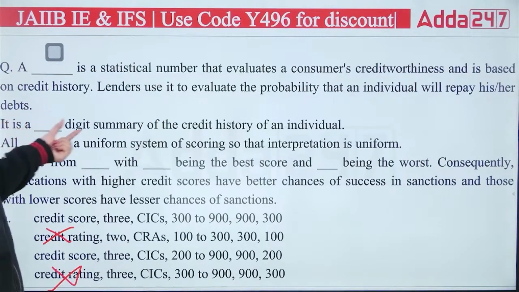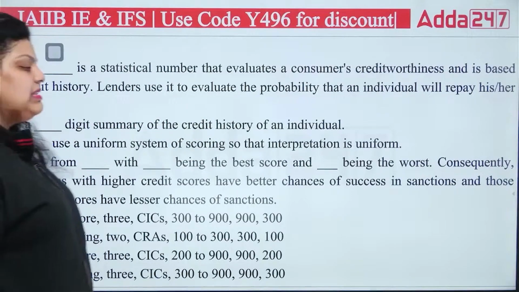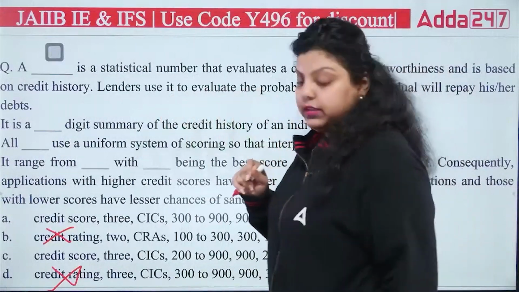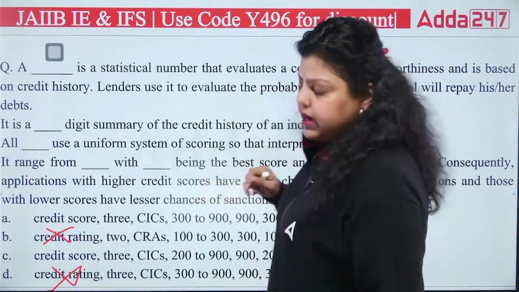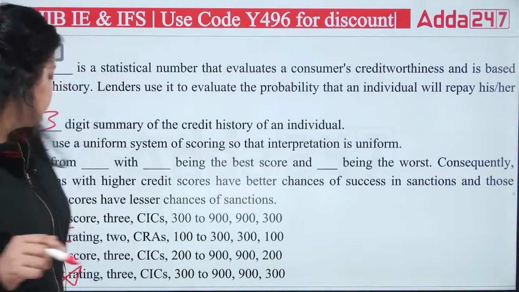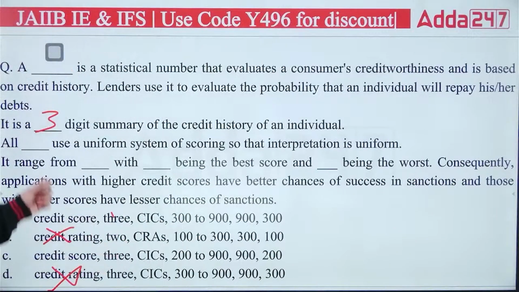Second, it is a dash digit summary of the credit history of an individual. If you talk about CIBIL, scores are of 3 digits. How many digits are there? 3 digits are there. So you can simply find out here, the right answer here will be 3. The first option is saying 3 and the C option is also saying 3, so we cannot eliminate it. Next, it ranges from dash with dash being the best score and dash being the worst.